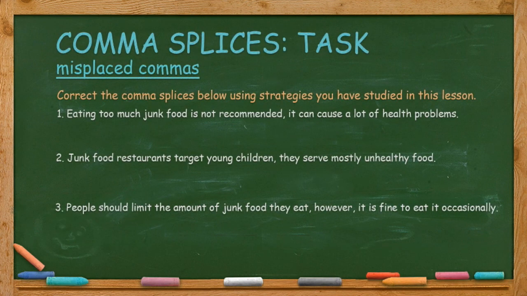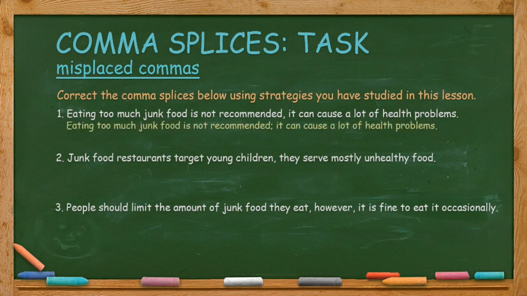For the task, correct the comma splices below using strategies you've studied in this lesson. Here are the answers. 1. Eating too much junk food is not recommended, comma, it can cause a lot of health problems. So you need to change the comma at the end of the first independent clause to a semicolon. Or you can change it to a period.